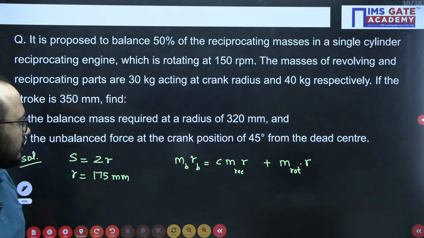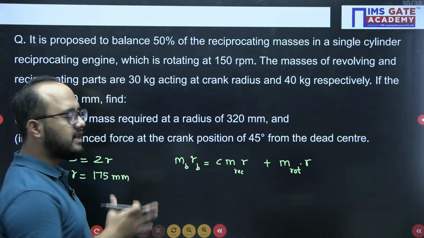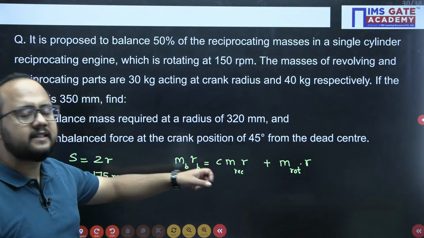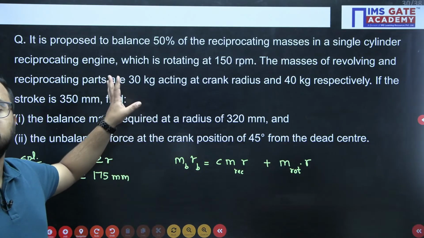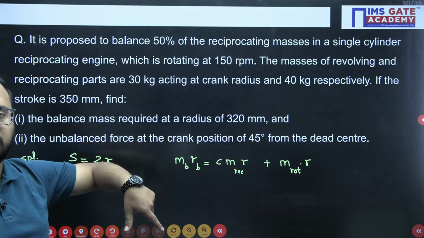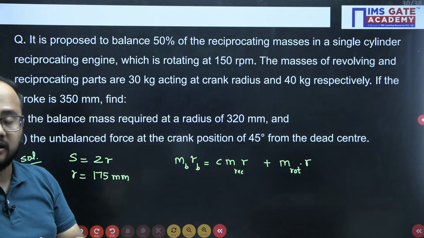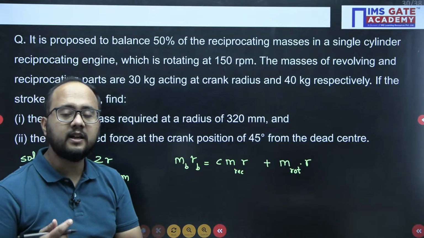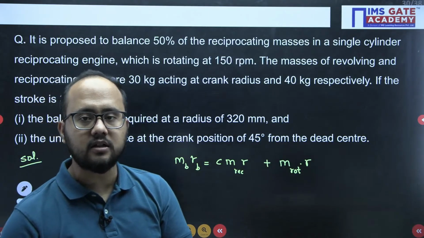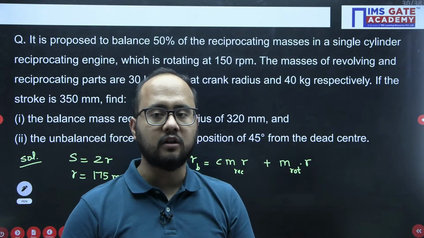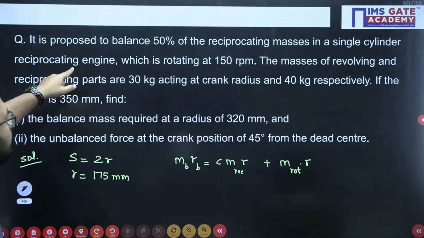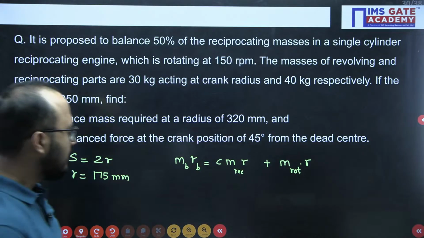This formula will tell you how much balancing mass is required. Now, what is C? C is how much balancing you are doing, what percentage of balancing is required. That's what we always say, partial balancing of reciprocating engines. So how much partial? In the question itself, they have given 50%, so we will write that value.